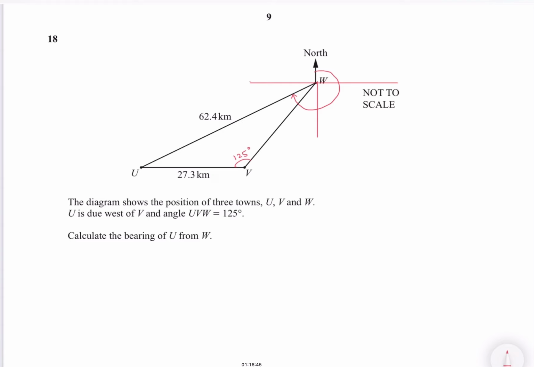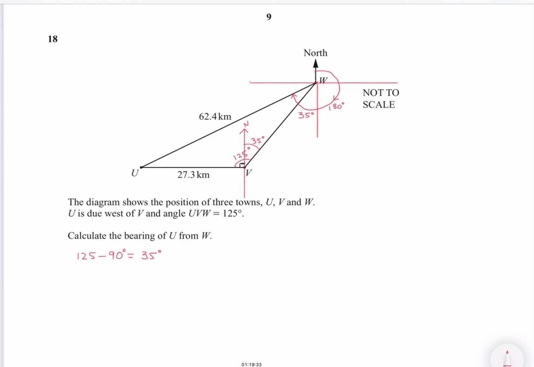Make a bearing here. So this is 90. So 125 minus 90 will give you 35. This side is 35. So the alternate angle would be 35 there on the first side due to alternate angles. So this is 180 degrees.